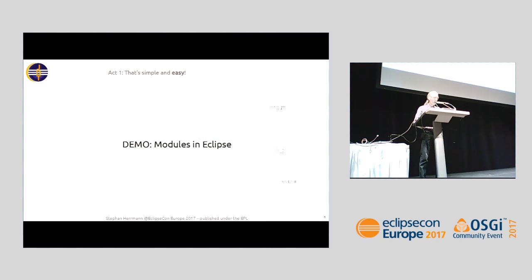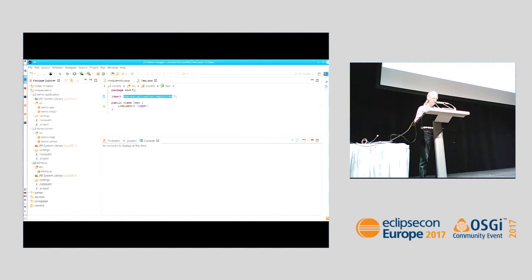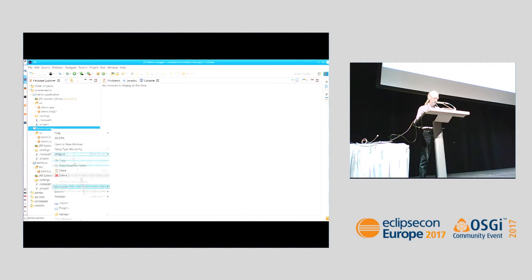So instead of speaking a lot about this, let us just look at one example where I have some fake projects in my Eclipse workspace. They have been developed as Java 8 programs. I already changed the compliance to Java 9, and now I want to turn this into a modular application. So what I do, it's simulating a 3-tier architecture, so I should start at the bottom. The server project, I just select